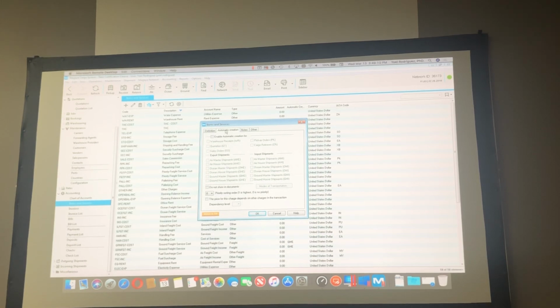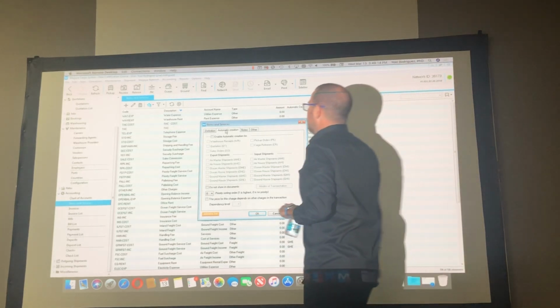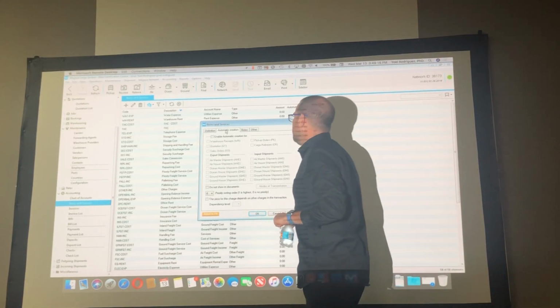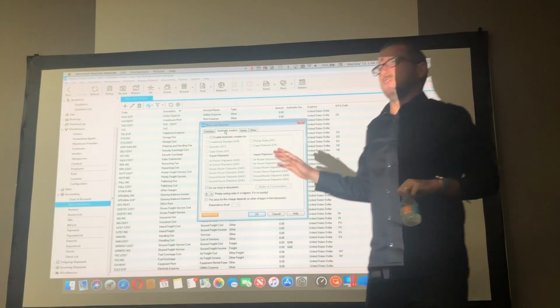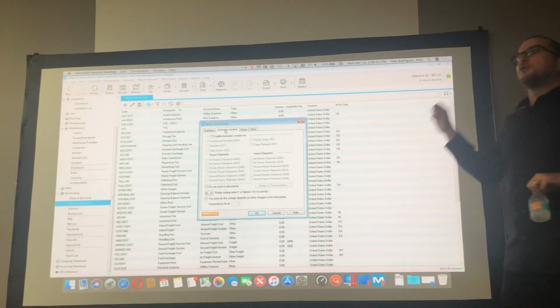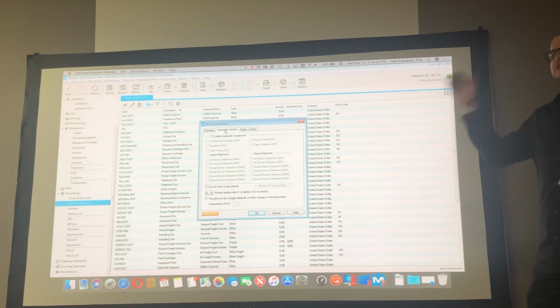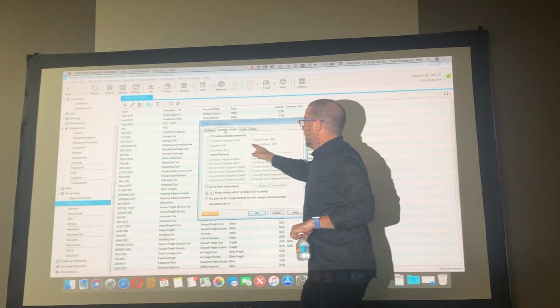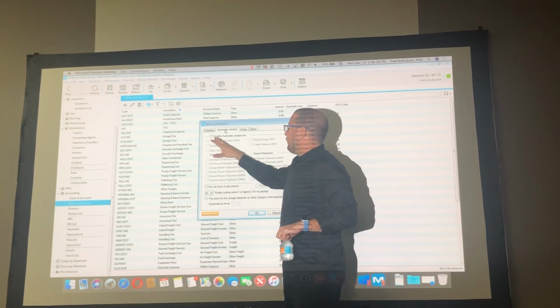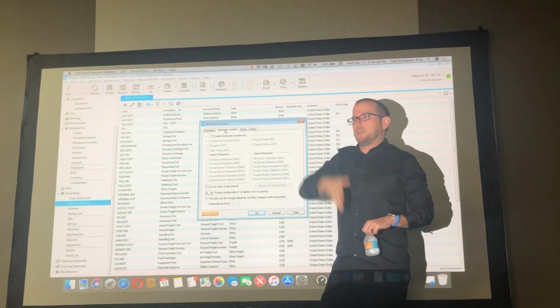If I come here now and say, okay, enable automatic creation and select quotation, for example, every single time, for everybody, for whatever, that I create a quotation in Magaya, the THC will be there automatically. No matter what, just because you say so. Whatever transaction you select here, Magaya will automatically add that charge.